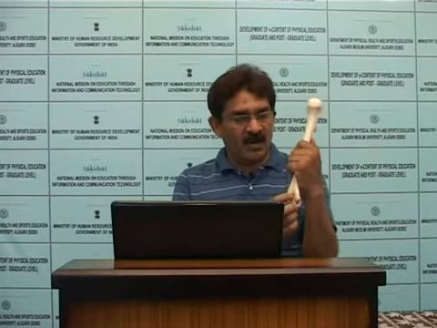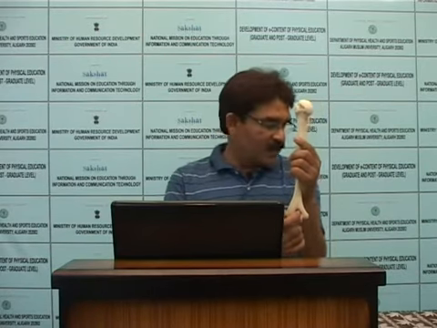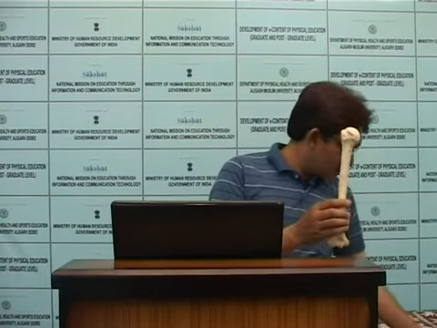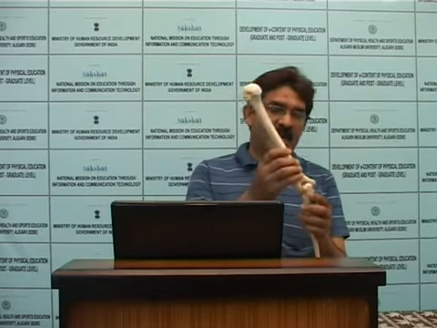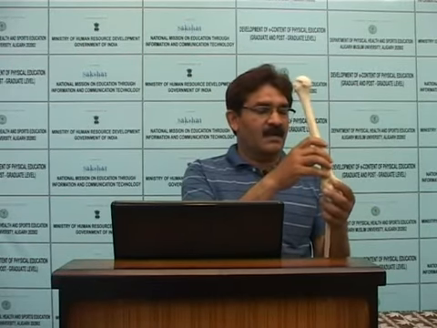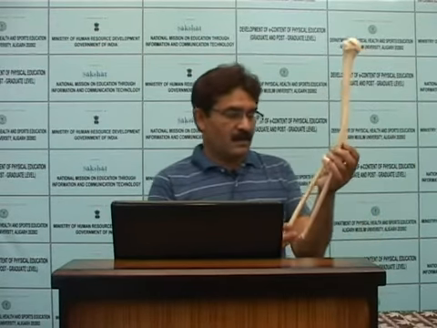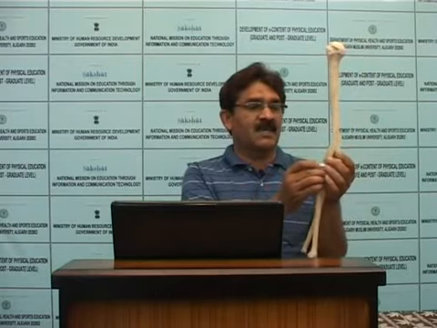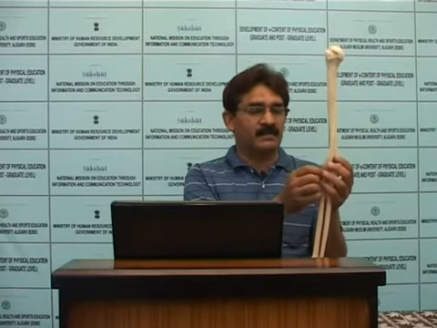In this lower end, the olecranon fossa is here, in which the ulna is attached on the inner side, and the radius is attached on the outer side of the bone.